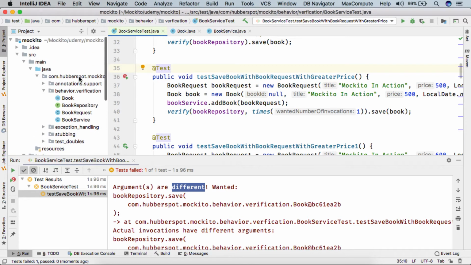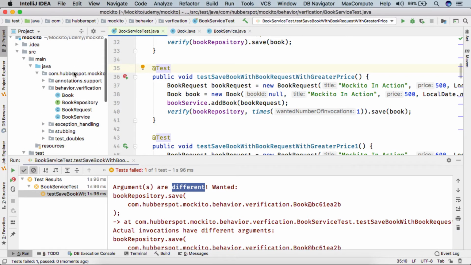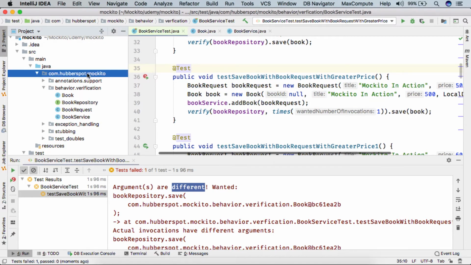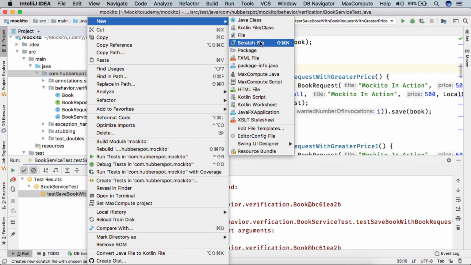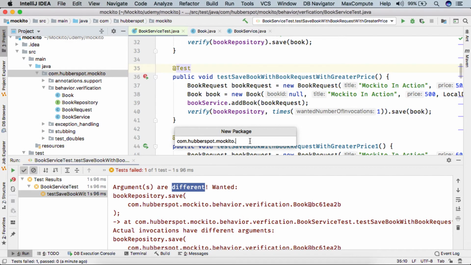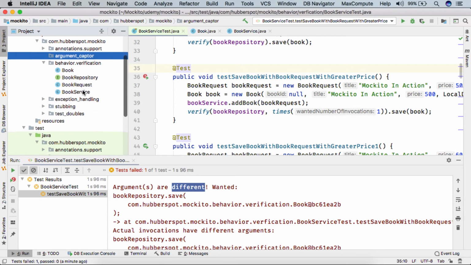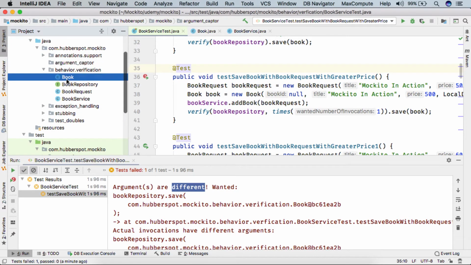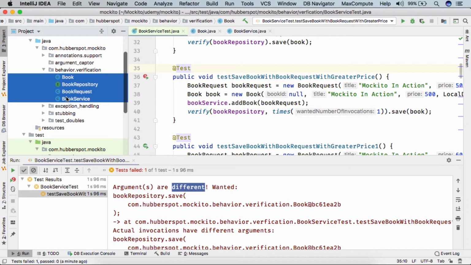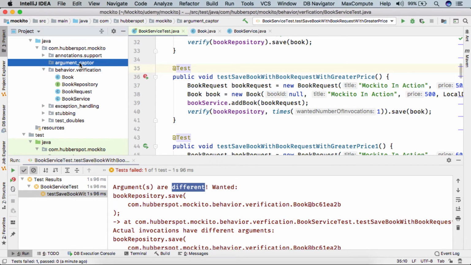Let's say I create one package and give it the name argument captor, and we simply copy the book repository, book request and book service classes to this argument captor package,